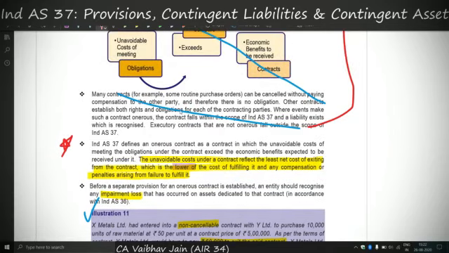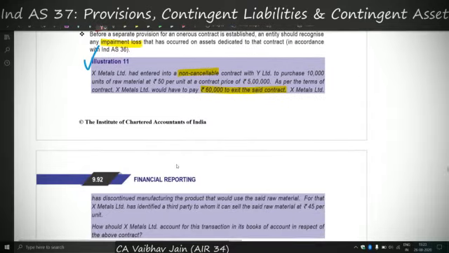See, onerous contracts are those contracts in which the unavoidable cost of meeting the obligation exceeds the economic benefits to be received from the contract. So the unavoidable cost means the lower of the cost of fulfilling it, that is, the lower of the cost of either satisfying the contract or the penalties arising from failure to fulfill it. So we'll do the example to understand this.